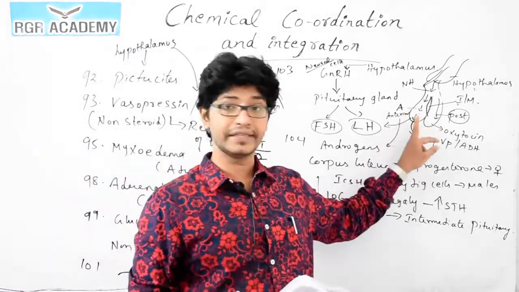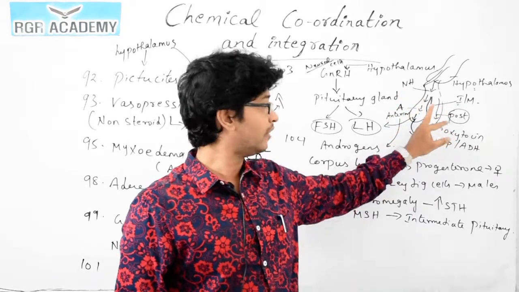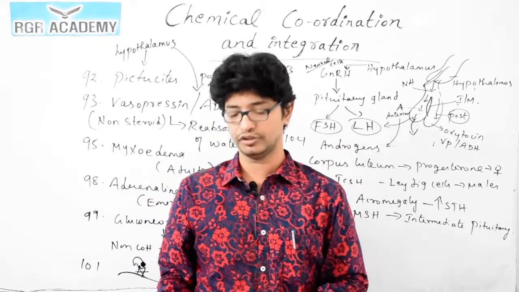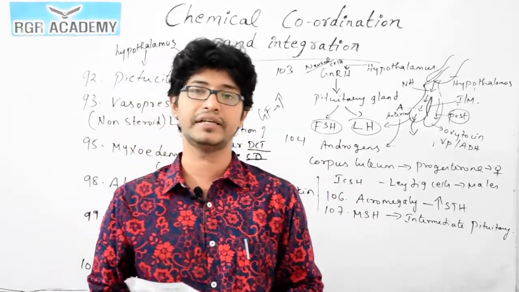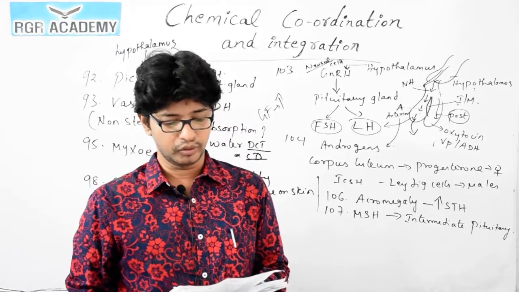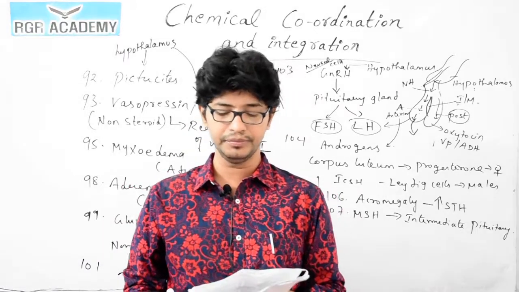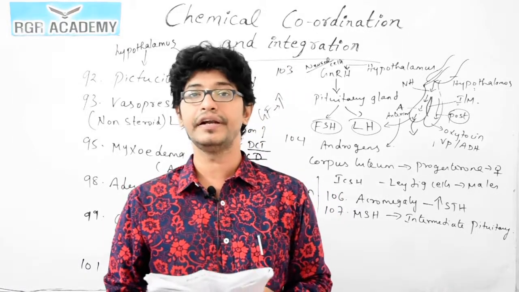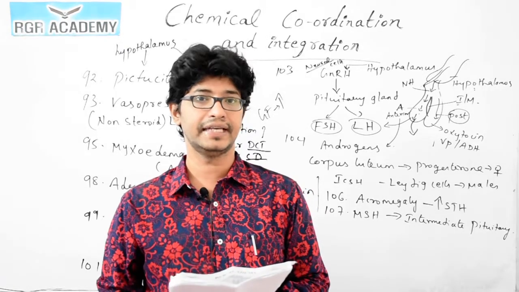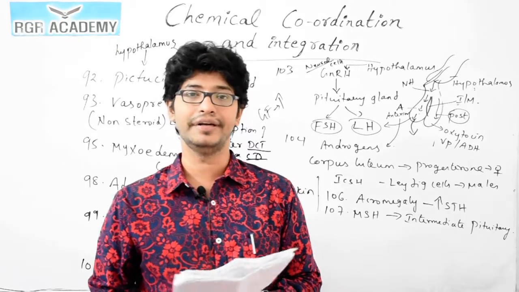In the anterior part, there are 7 hormones. The middle part, the intermediate part, has only the melanocyte hormone, and the posterior part has oxytocin and vasopressin. We have 2 hormones there, which are also directly under the control of the hypothalamus. Then question number 108. An endocrine gland in humans which plays an important role in the regulation of the rhythm of the body. I told you the rhythm of the body is maintained by the pineal gland. Pineal gland, we call it epiphysis.